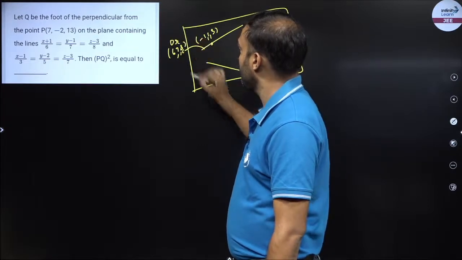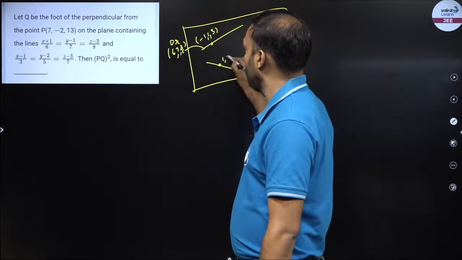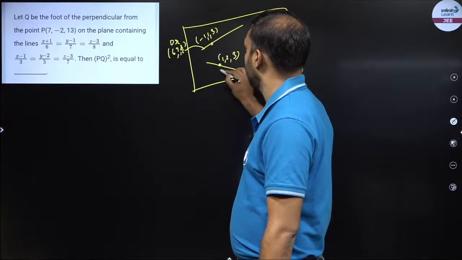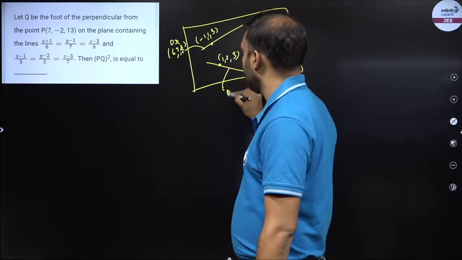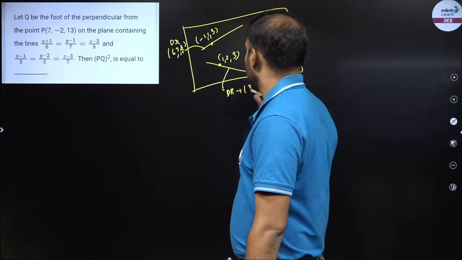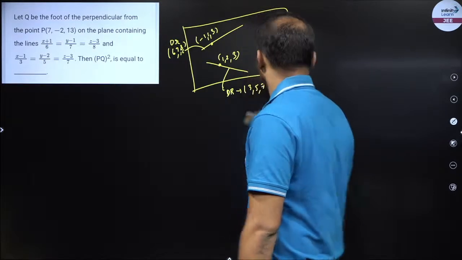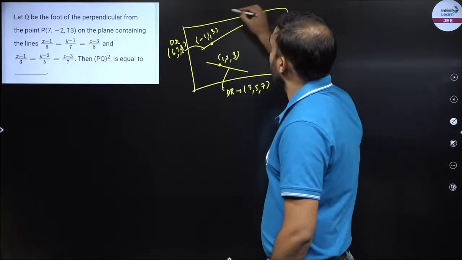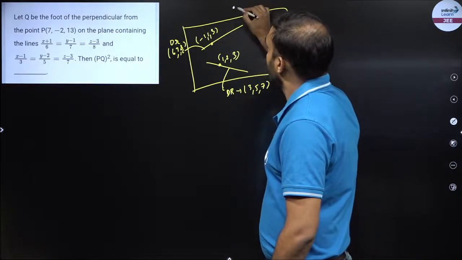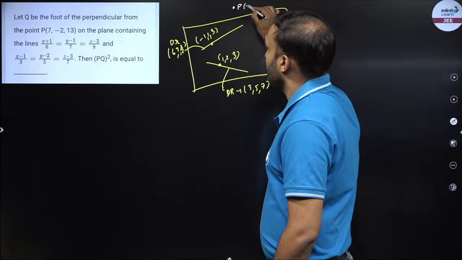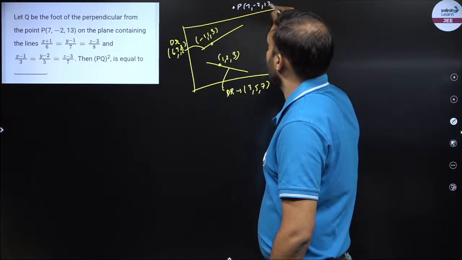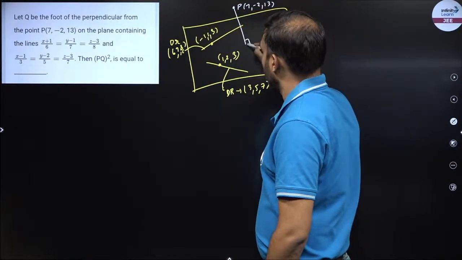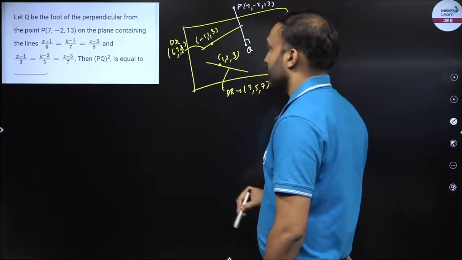I have another line whose point is 1, 2, 3, and the dr of this line is 3, 5, 7. Now Q is the foot of the perpendicular. There is a point P, 7 comma minus 2 comma 30. I draw a perpendicular on this plane, this is Q.